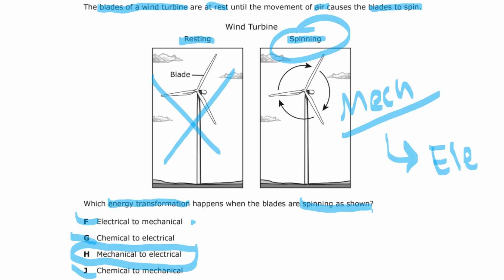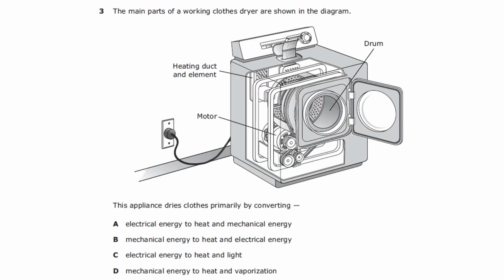Okay, next one. All right, the main parts of a working clothes dryer are shown in the diagram. We have an outlet here, a motor, a heating duct, and then the drum where the clothes go. This appliance dries clothes primarily by converting what? So this is another energy transformation question. Go ahead and pause it, try this on your own, and then we'll come back.